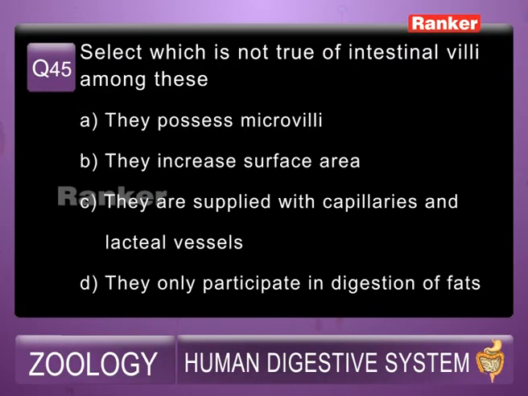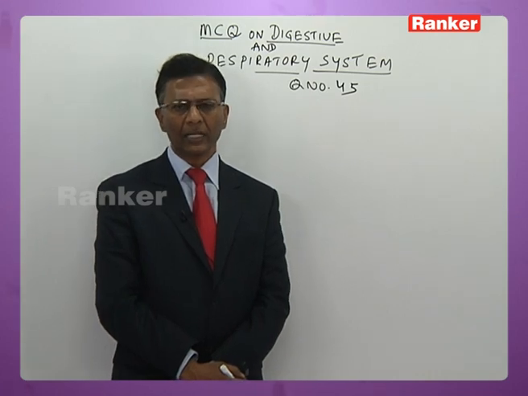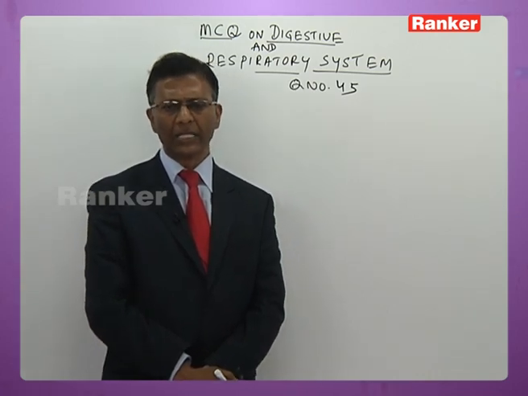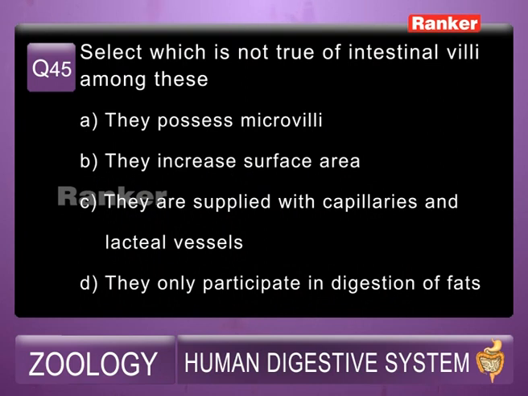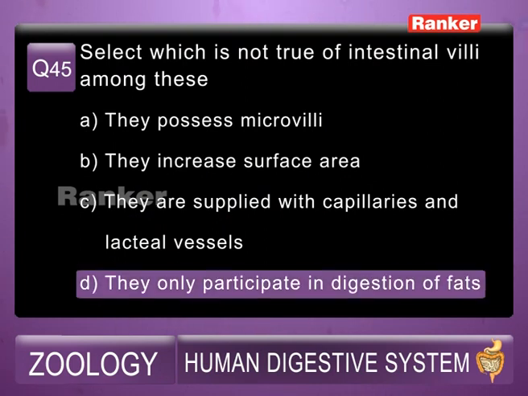45th question. Select which is not true of intestinal villi among these. A. They possess microvilli. B. They increase surface area. C. They are supplied with capillaries and lacteal vessels. D. They only participate in digestion of fats. So the wrong option among these is D. They do not only help in digestion of fats. So answer for this is D.